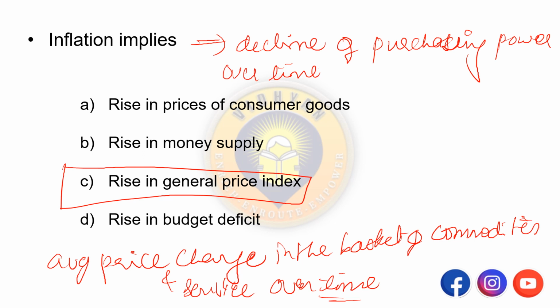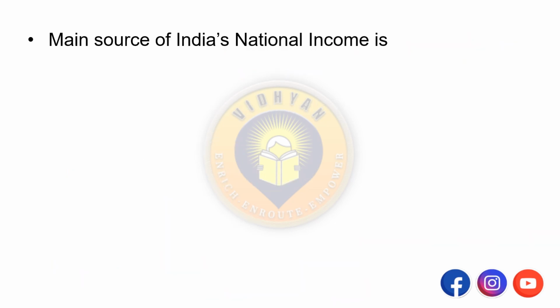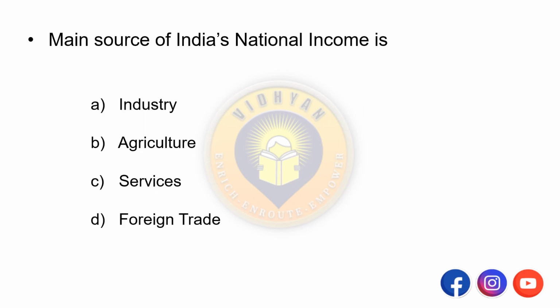Okay, next one. Main source of India's national income is, options are A, industry, B, agriculture, C, services, D, foreign trade. So the main source of India's national income is agriculture. Okay, remember this.